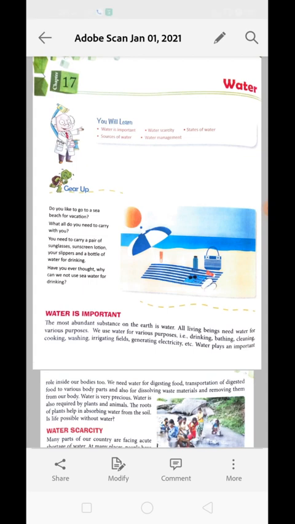Today we are discussing our 17th chapter, that is called water. In this chapter you will learn about the importance of water, scarcity of water, states of water, sources of water, and how to manage water.